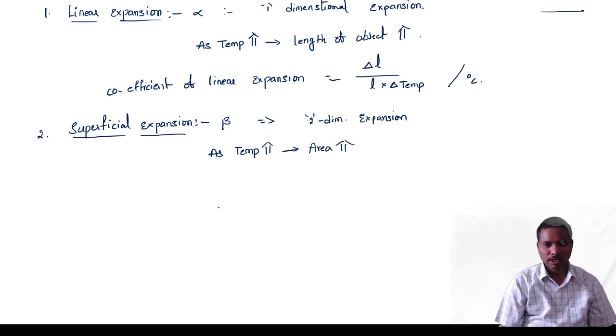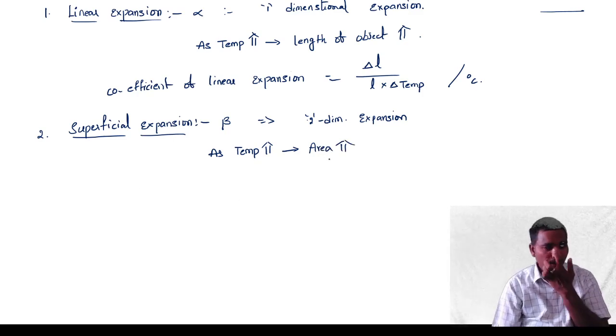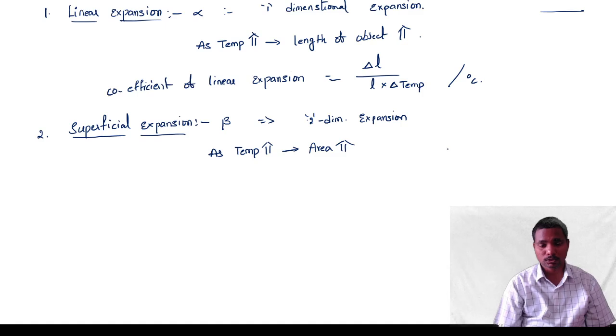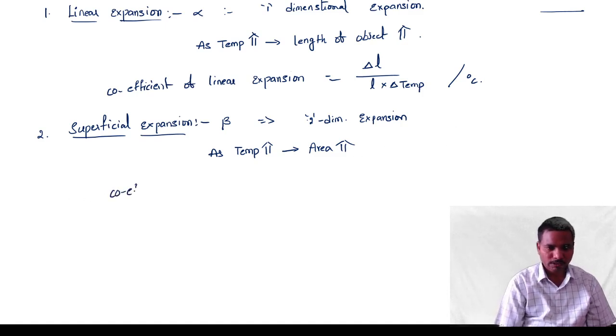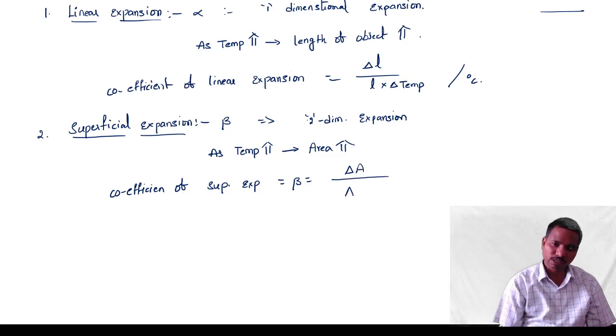Area means length into breadth, so both length and breadth increase. Coefficient of superficial expansion beta is equal to change in area by actual area into change in temperature. Here also the units are per degree centigrade.